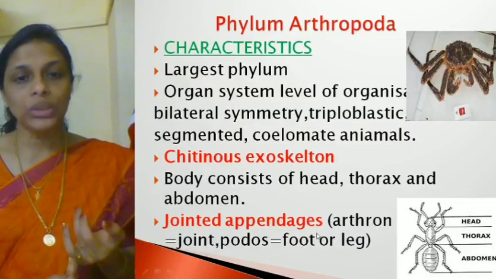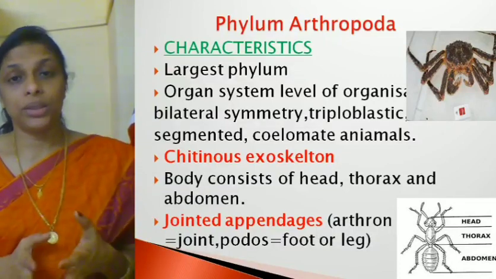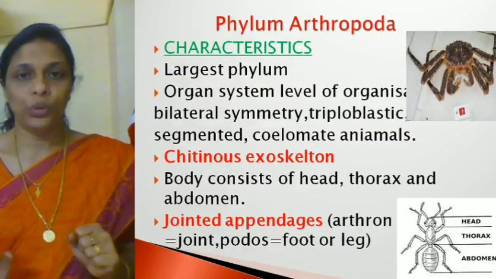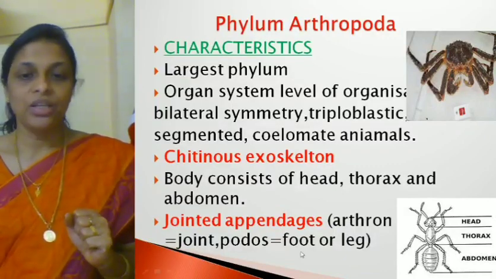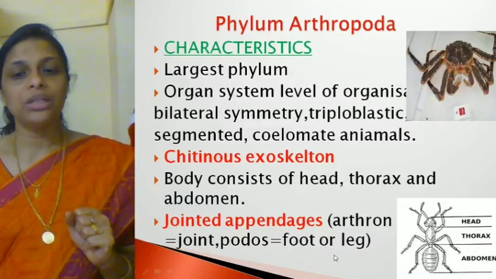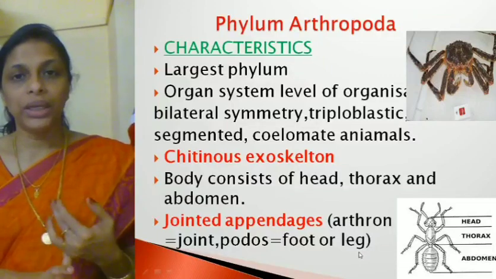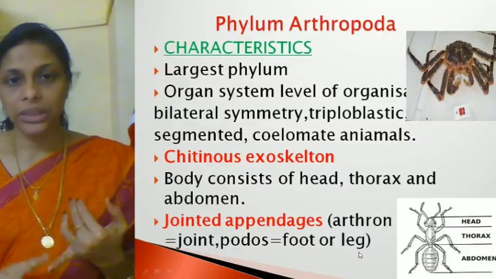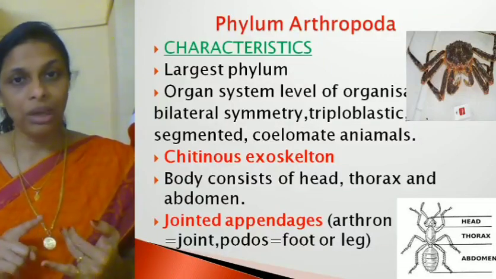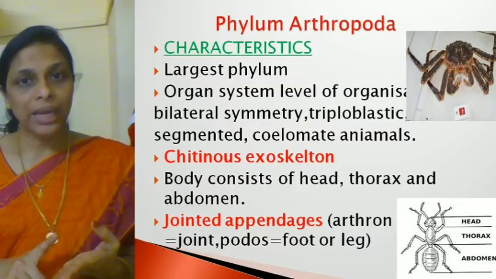So chitinous exoskeleton and jointed appendages are two unique features of phylum Arthropoda. Hope it's clear? Right. So here, arthron means joint and podos means foot or leg. Hope all these points are clear to you. So once again, Arthropoda is considered the largest phylum. They exhibit organ system level of organization, then triploblastic body wall, bilateral symmetry.